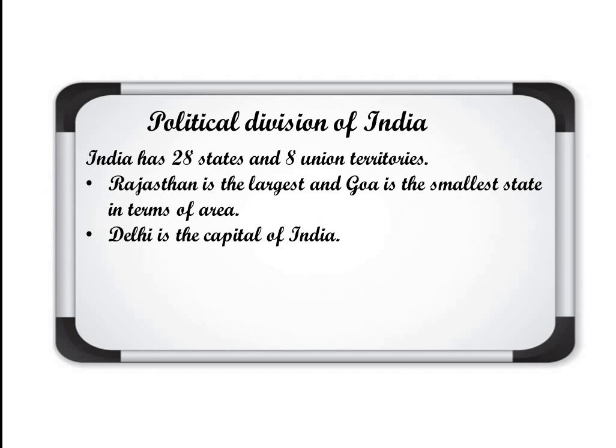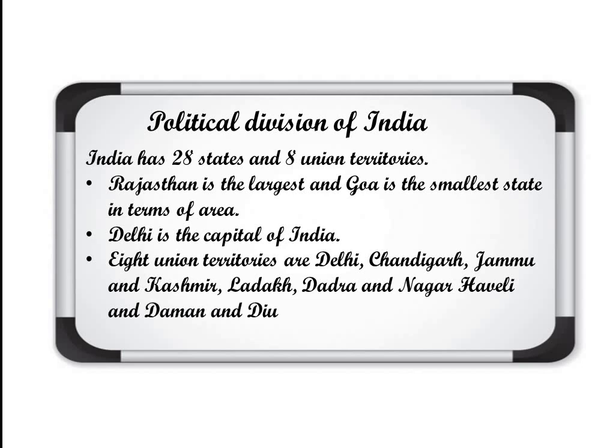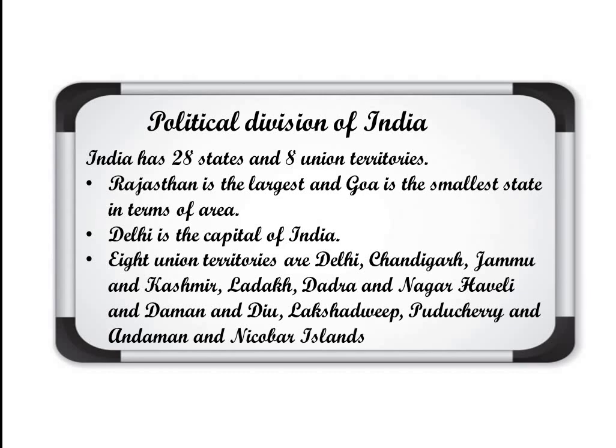The 8 union territories are Delhi, Chandigarh, Jammu and Kashmir, Ladakh, Dadra and Nagar Haveli and Daman and Diu, which is one single territory, Lakshadweep, Puducherry and Andaman and Nicobar Islands. Earlier there were 7 union territories, and Jammu and Kashmir and Ladakh were recently added.